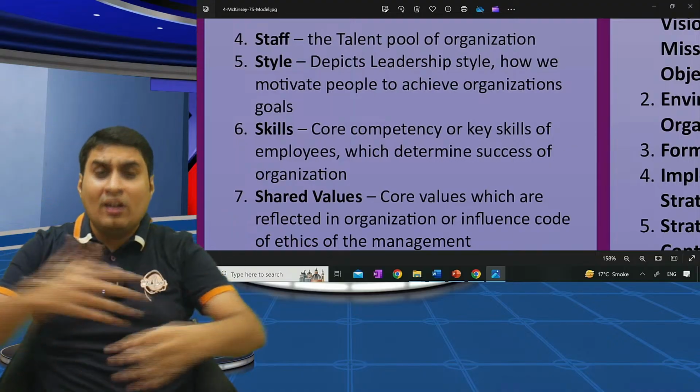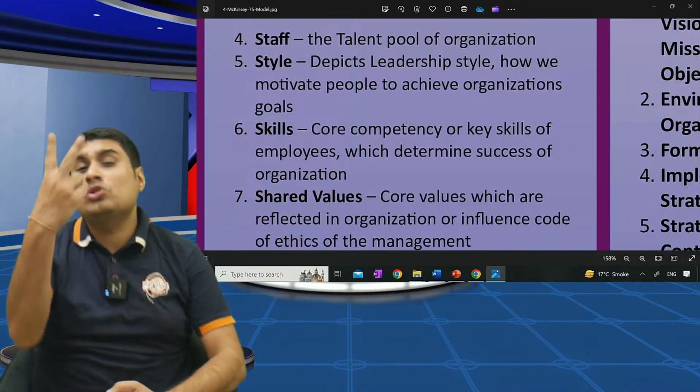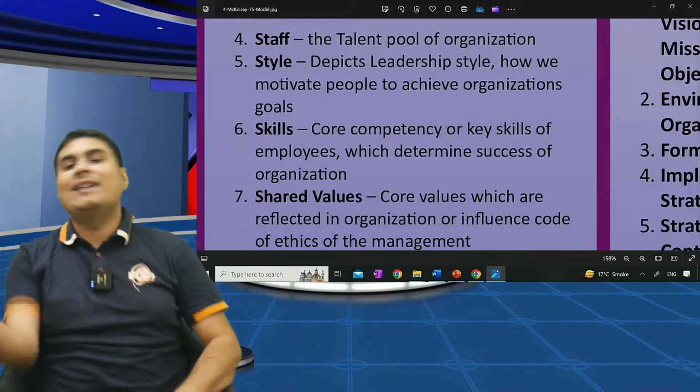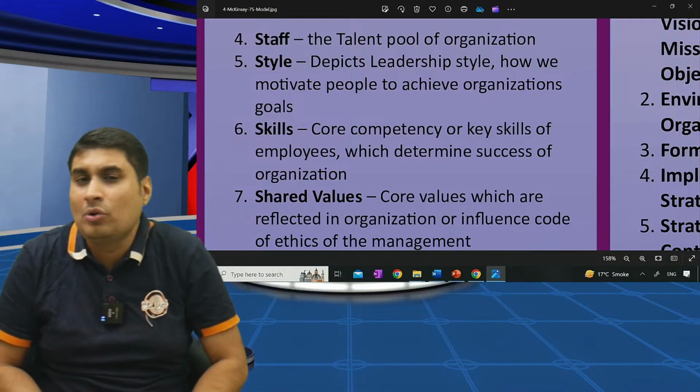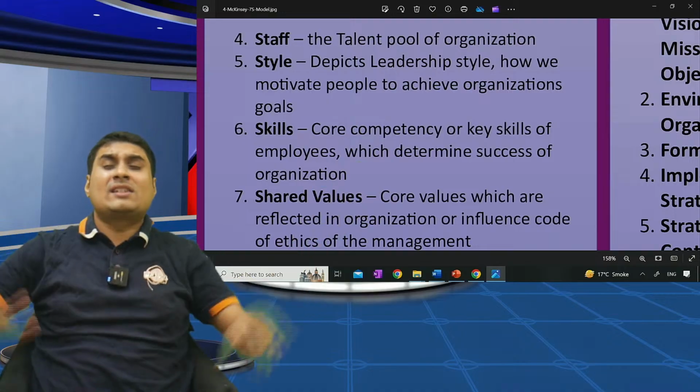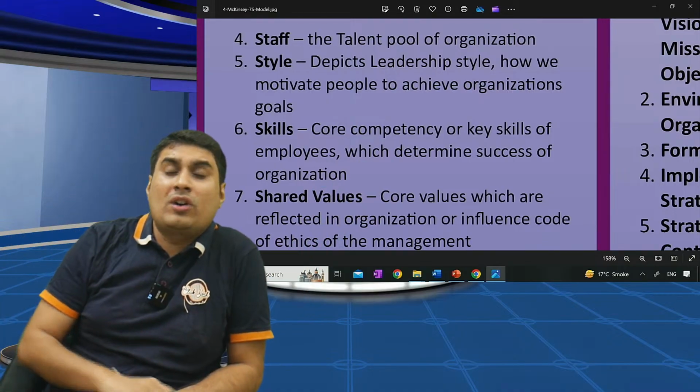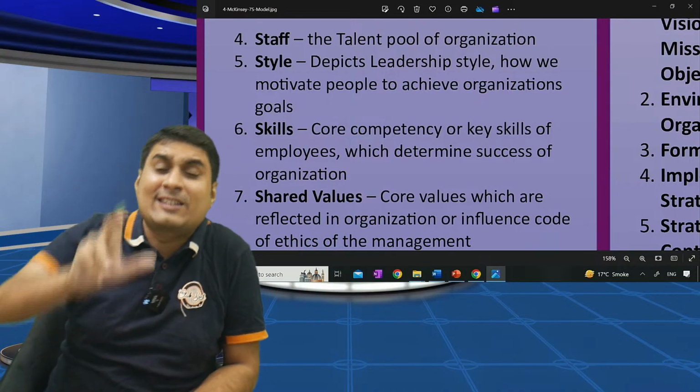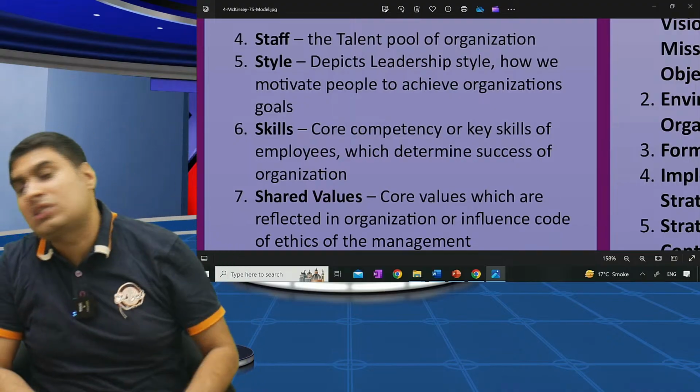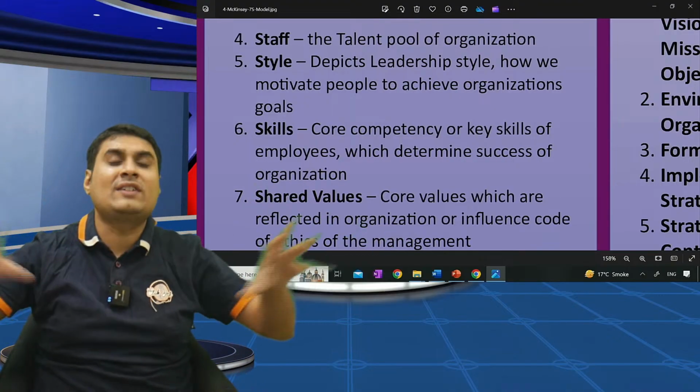Style. There are two styles of leadership: transactional and transformational, which will be our next topic. Don't worry, in detail we will study the styles of leadership. So staff will work as per style. Skill refers to the talent resource available with the organization. What kind of talent pool do you have?